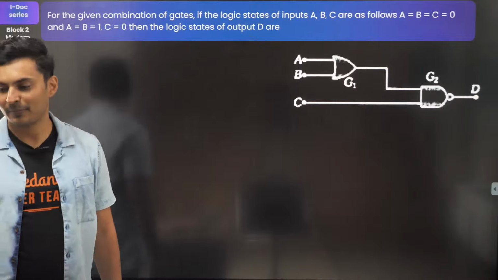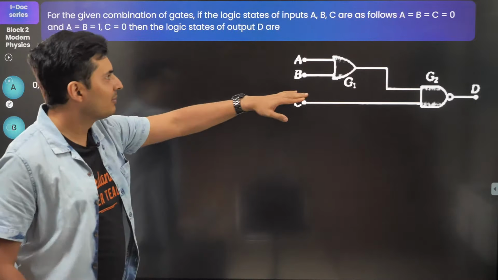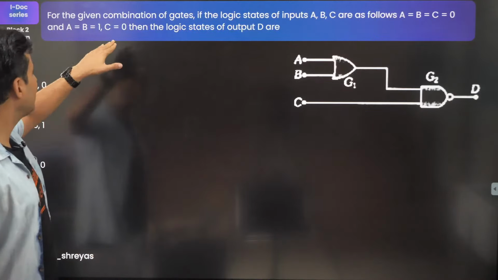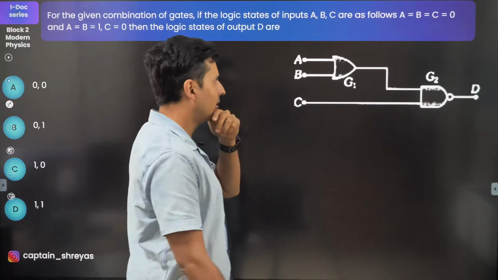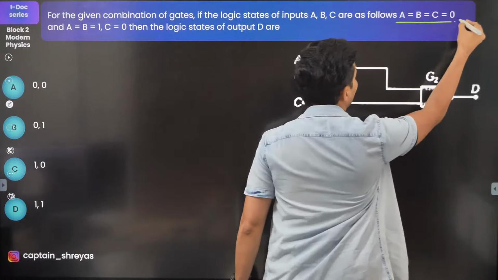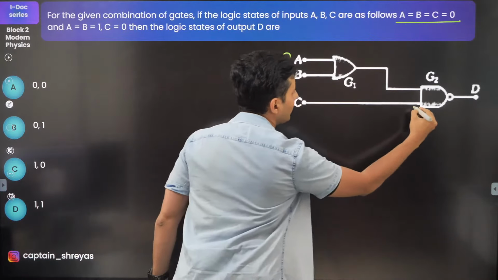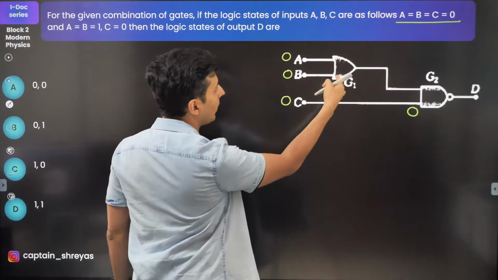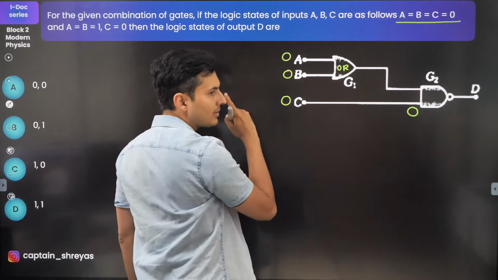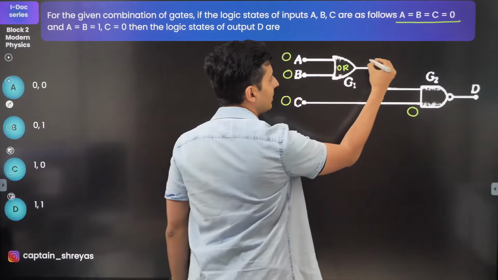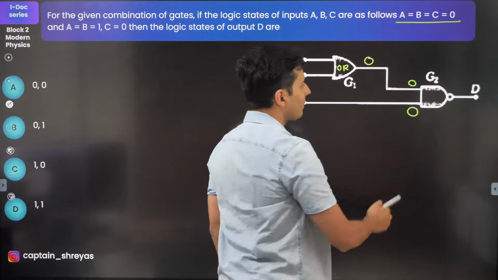First of all, for the given combination of gates, ABC inputs, what are the current outputs for each of the combinations? So when all of them are 0, let's start with this first: 0, 0, 0. If this is 0, this is 0. This is OR gate. This is OR gate. 0 or 0 is nothing but 0. Now this is 0, that means this is also 0.